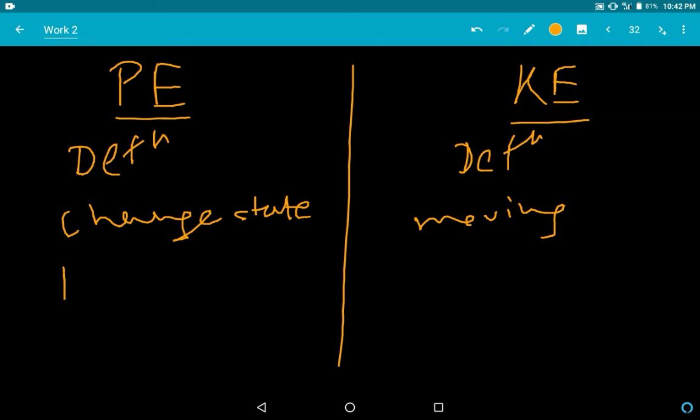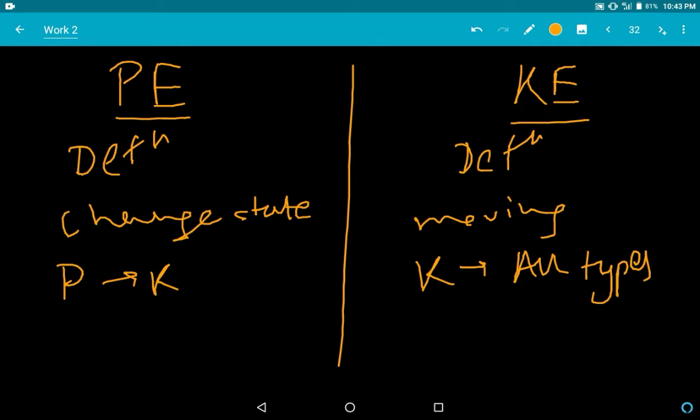Potential energy can only change into kinetic energy. Kinetic energy can change into all types of energy. Potential energy does not depend on the speed of a body, while kinetic energy depends on the speed of a body. These are, I think, four differences I gave you in the exam. Maybe three will come, four rarely comes, so three will come. Mark any three of that.